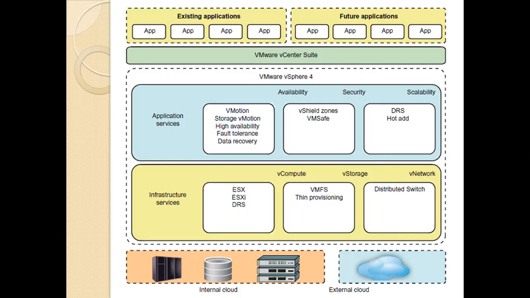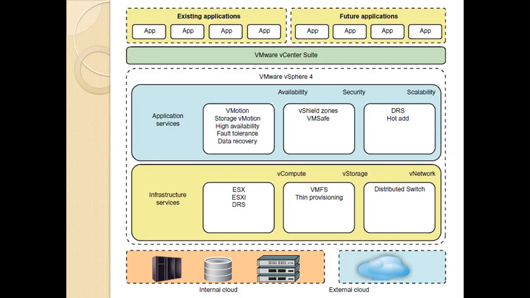vSphere 4 is built with two functional software suites, the infrastructure services and the application services. It also has three component packages intended mainly for virtualization.